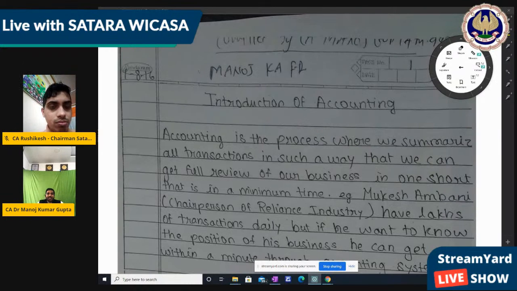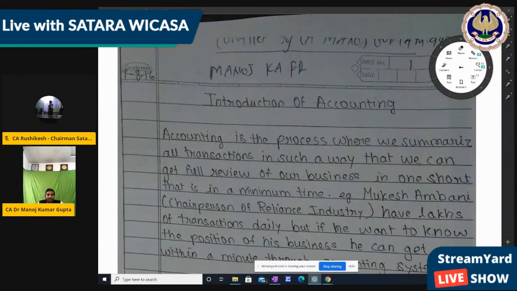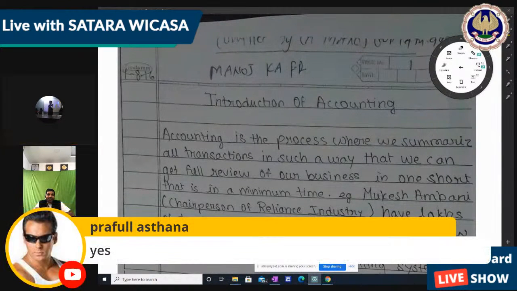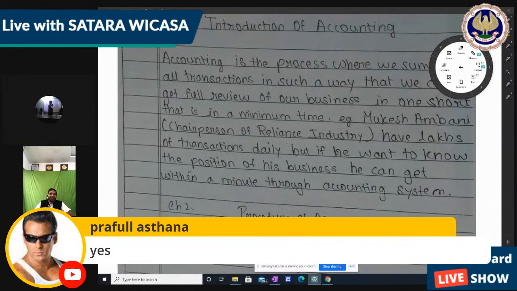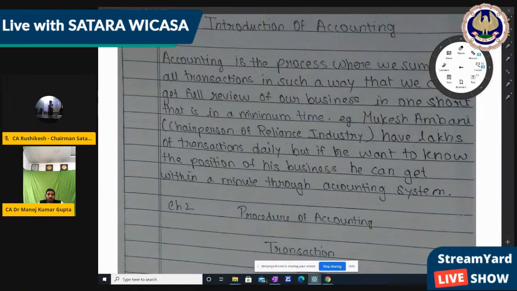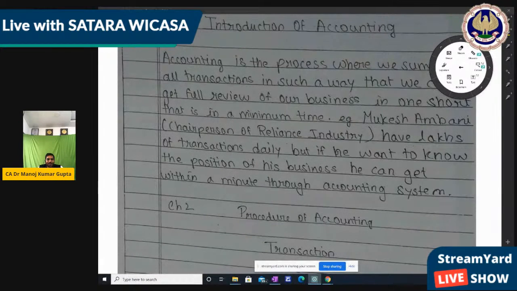Accounting is the process where we summarize all transactions in such a way that we can get a full review of our business in one shot, that is, in minimum time. Example: Mukesh Ambani, chairperson of Reliance Industries, has lakhs of transactions daily, but if he wants to know the position of his business, he can get it within a minute through the accounting system.